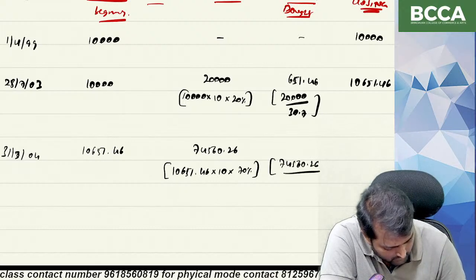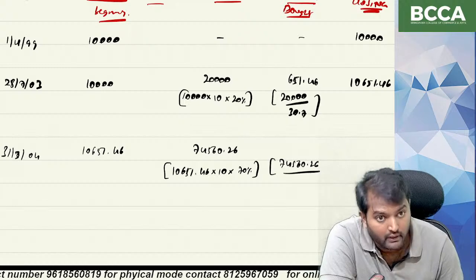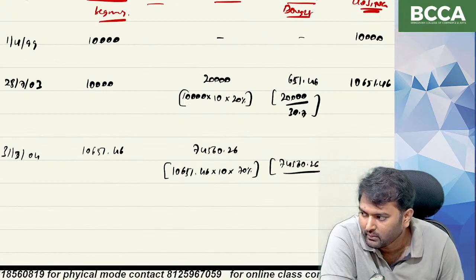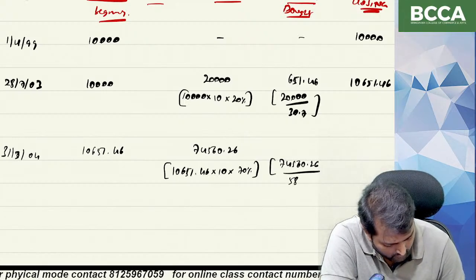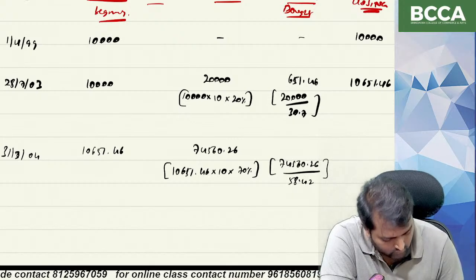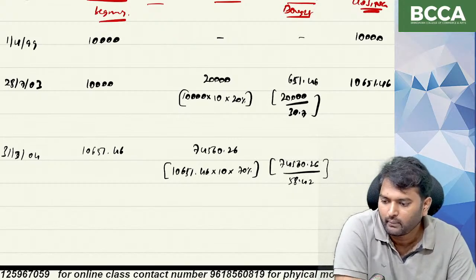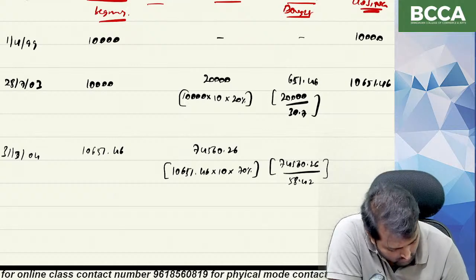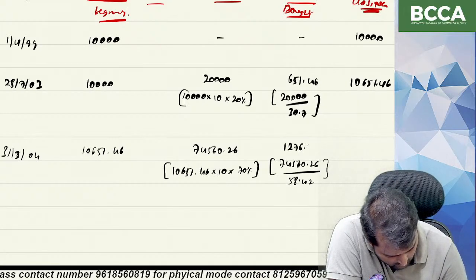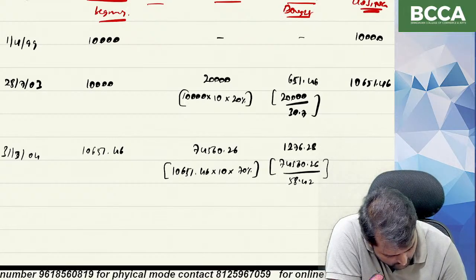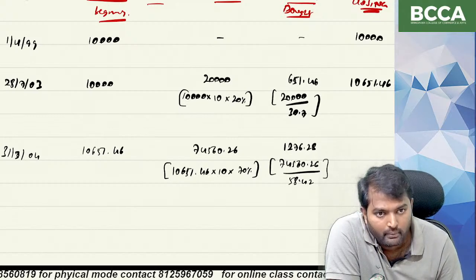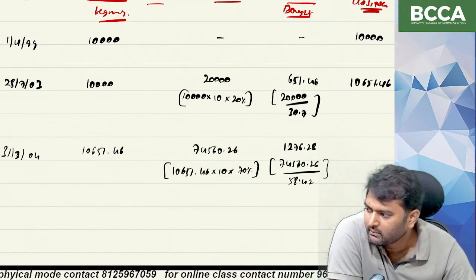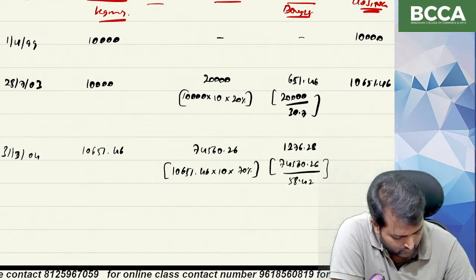74,560.26 divided by 58.42. How many units? 1276.28.